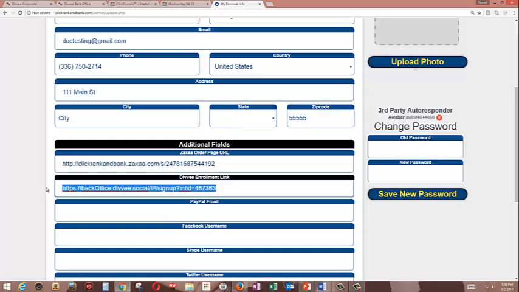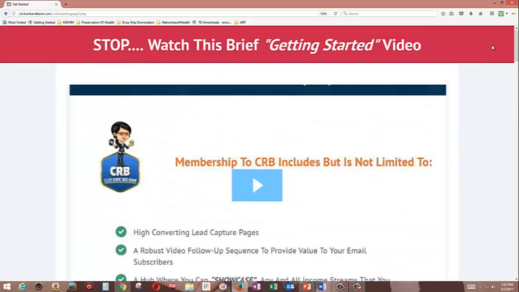This is vital. If you're using Click Rank and Bank, you're using our capture pages. When someone opts in, they go to a sales video, and ultimately in that sales video there is a call to action button. When someone opts in, they then get an email. The email campaign starts to work immediately, and with each of those follow-up emails, there's a video, and there is a call to action button that's going to pop up at a certain period of time. Well, when they click on that call to action button, they're going to be taken to this page.